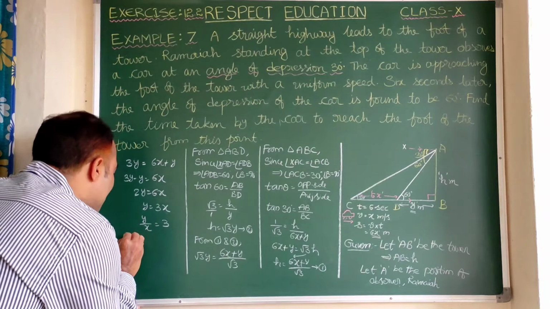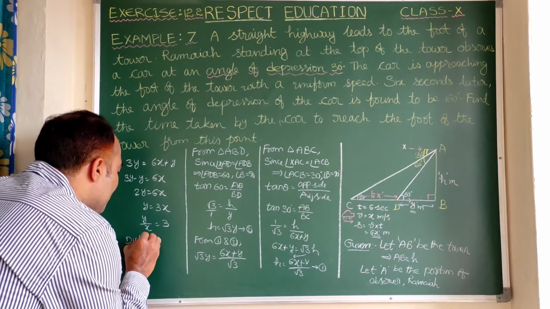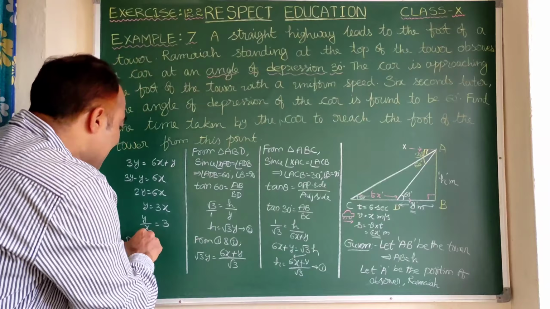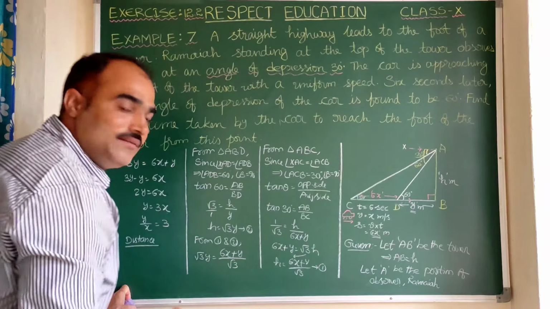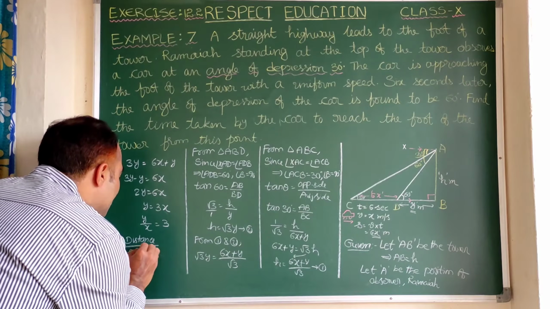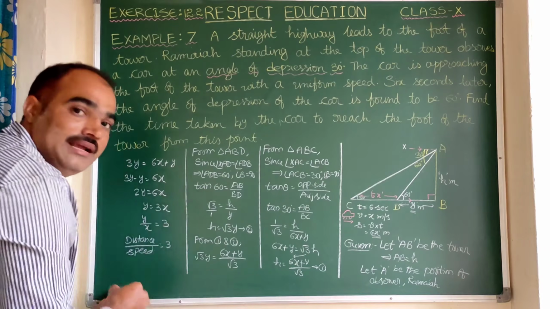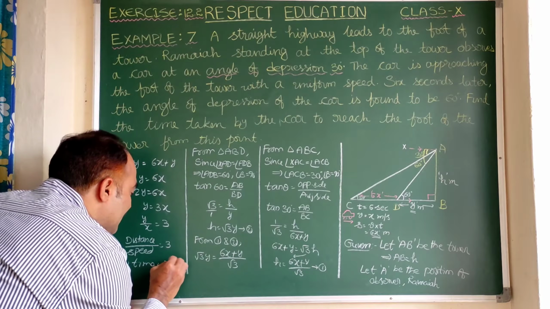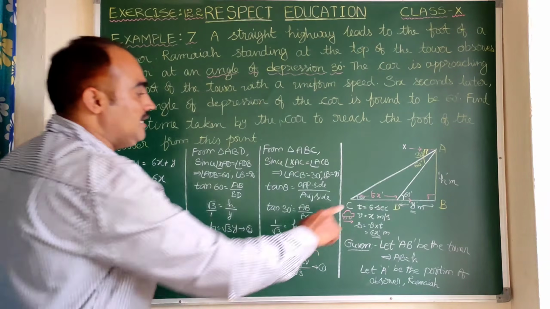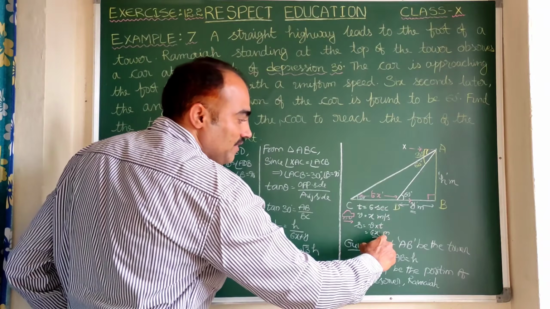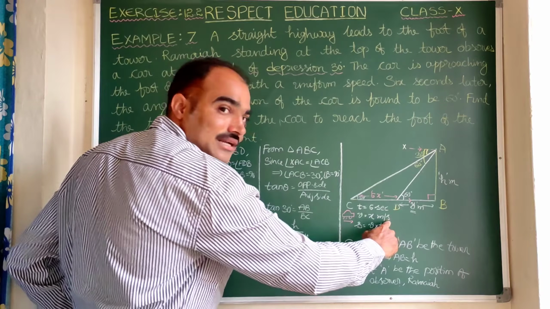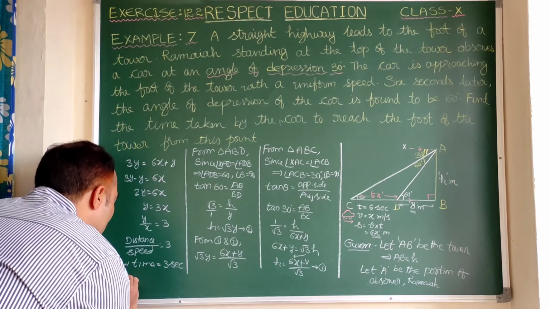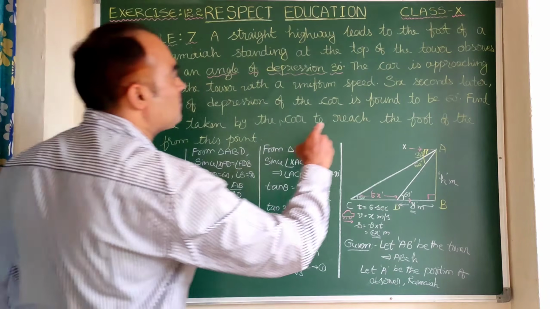Y by x is nothing but distance between D to B, that is y, by x. X is the uniform speed. So here we got distance by speed is equal to 3. That is nothing but time. So time is equal to 3. We can write 3 seconds, because here distance is in meter, speed is in meter per second, so the time will be in second. So here finally we can conclude the problem.